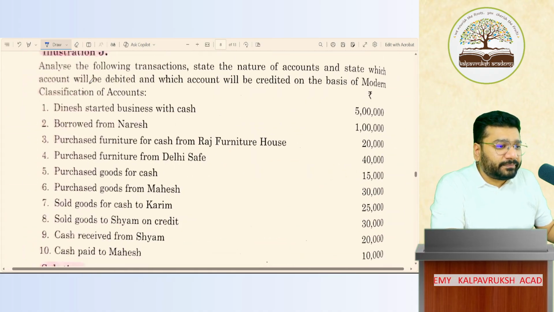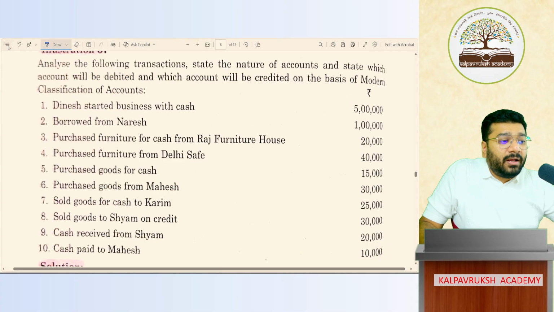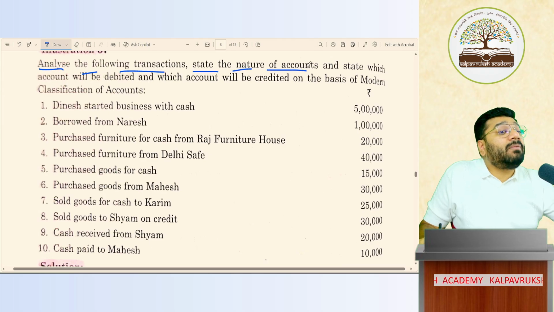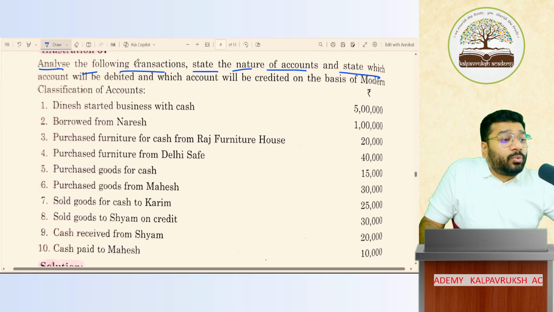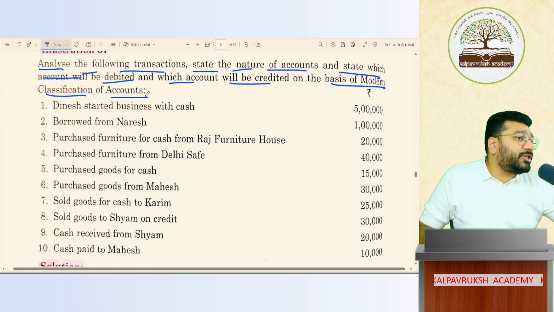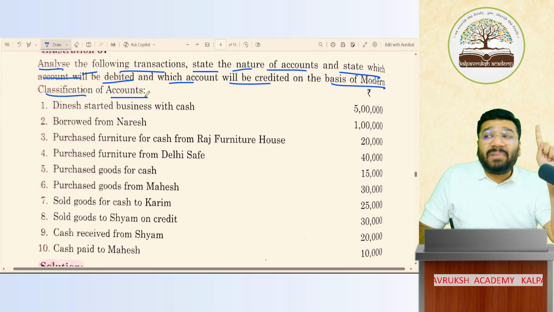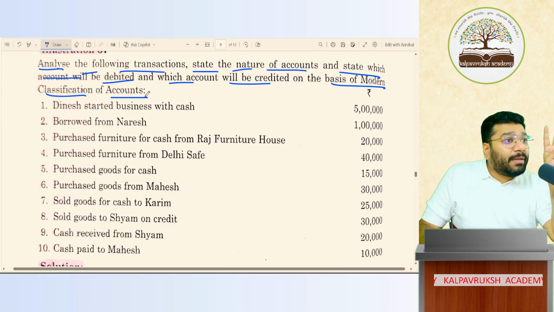Question 5. It says, analyze the following transaction. State the nature of accounts as per modern rule. State which account will be debited and which account will be credited on the basis of modern classification. So here, no more personal, no more real, no more nominal. What is the classification? Only 5: asset, liability, capital, revenue, expenses. Got it?